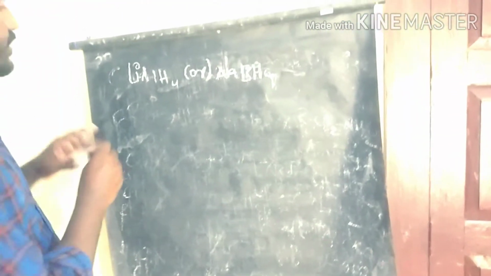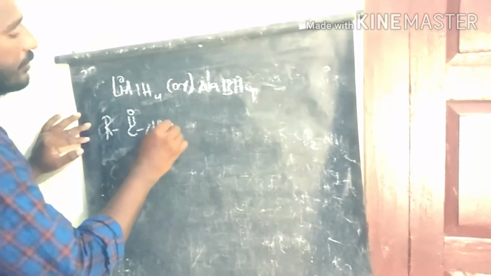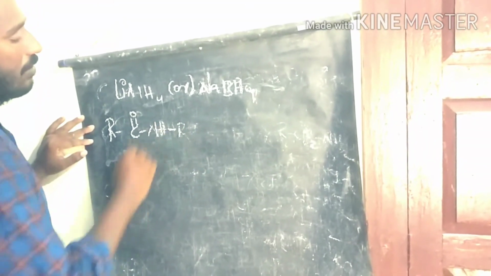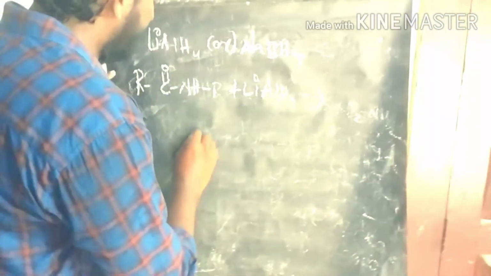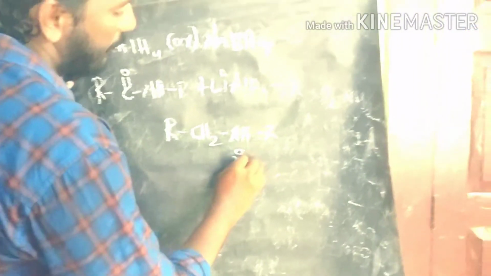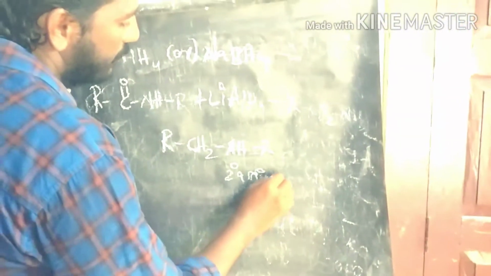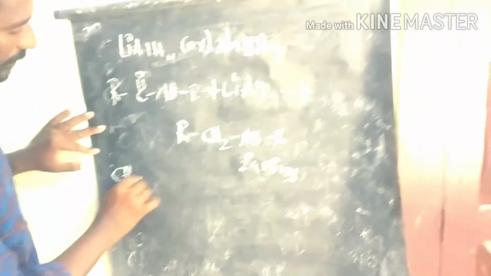We start with a simple amide, CONHR, with an alkyl substitution on the N position, in the presence of lithium aluminum hydride to produce secondary amines as the product.